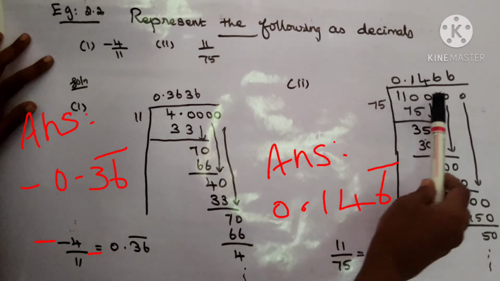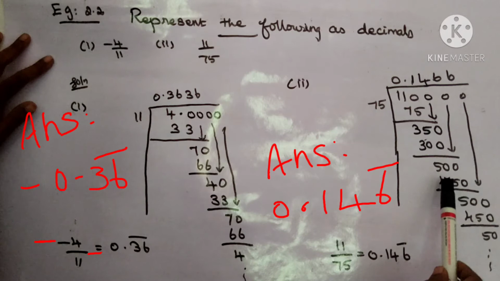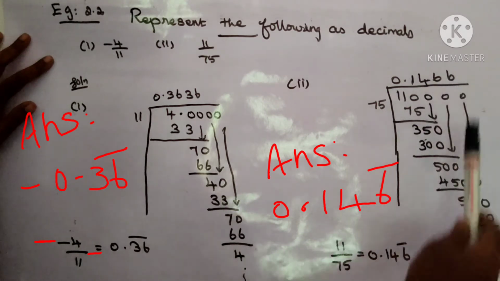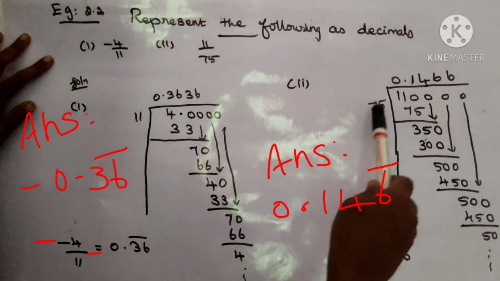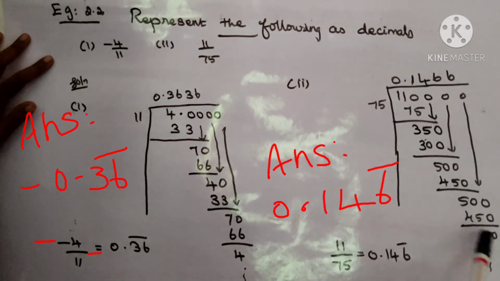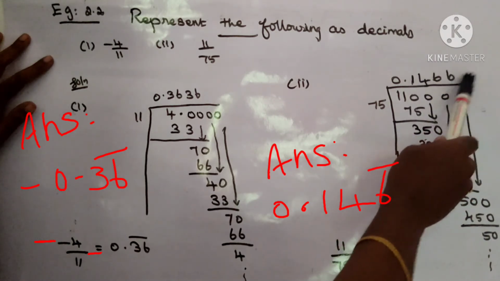Then 75 sixes are 450. Balance is 50. Again you bring down one more 0. 75 sixes are 450. We get the remainder is 50. Again we get the remainder is 50. So the quotient is 666 and so on.